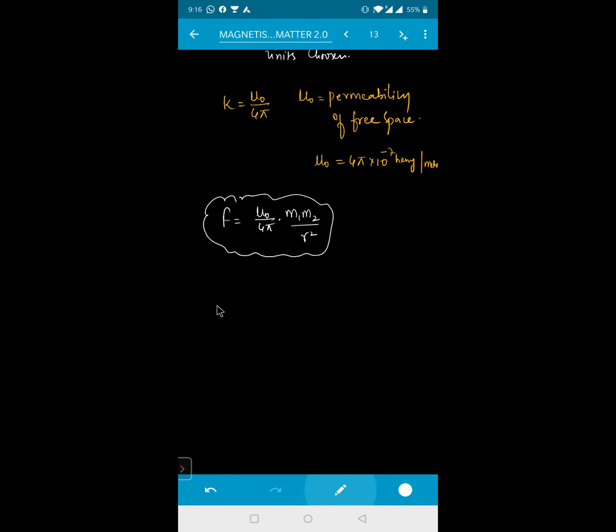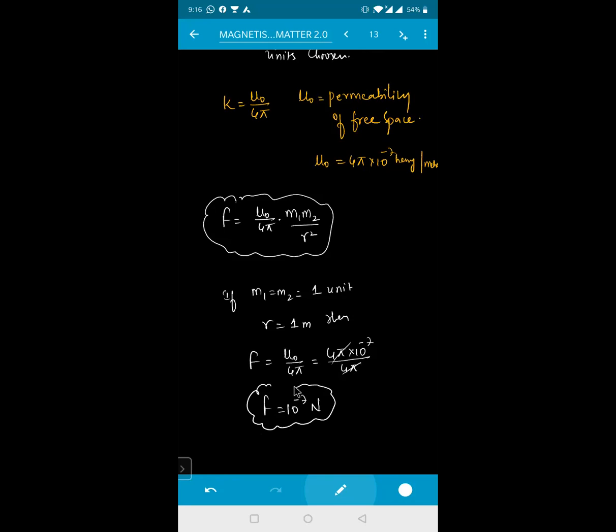If I take, for example, M1 equal to 1 unit, M2 equal to 1 unit, and R equal to 1 meter, then F will become mu naught by 4 pi, which is 4 pi into 10 to the power of minus 7 divided by 4 pi. This 4 pi will get cancelled. So force is equal to 10 to the power of minus 7 Newton.